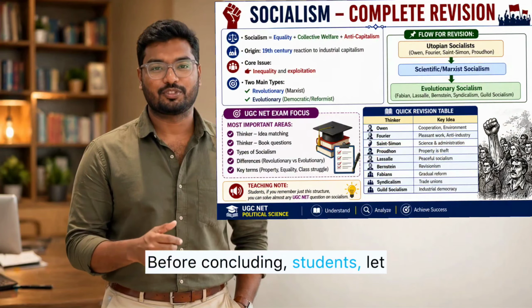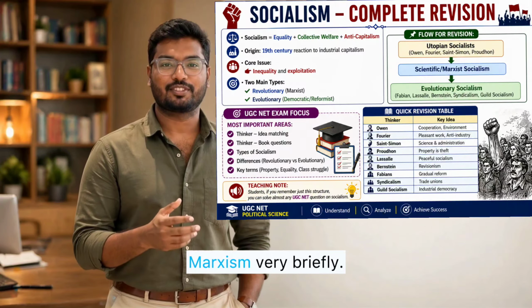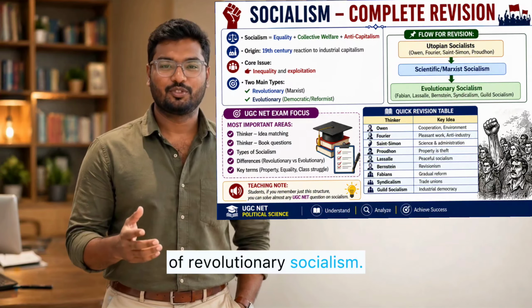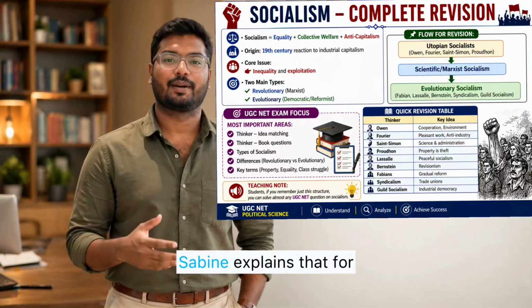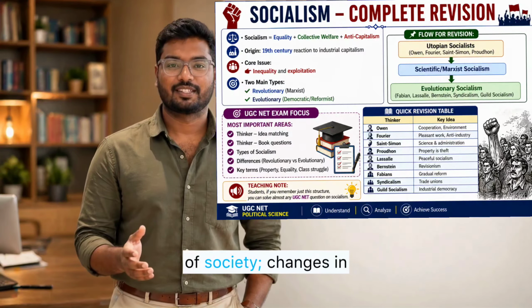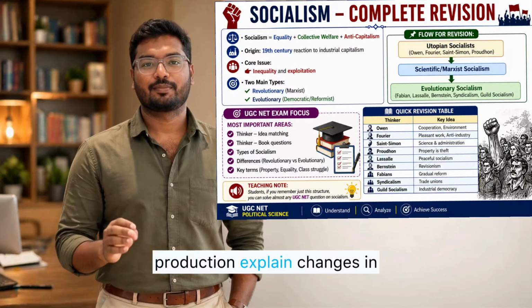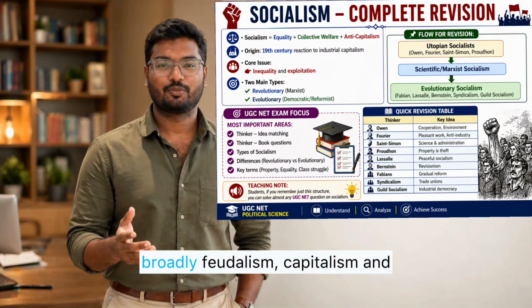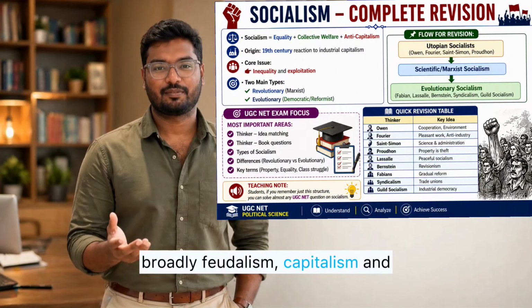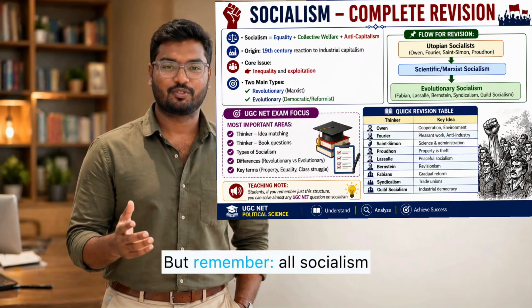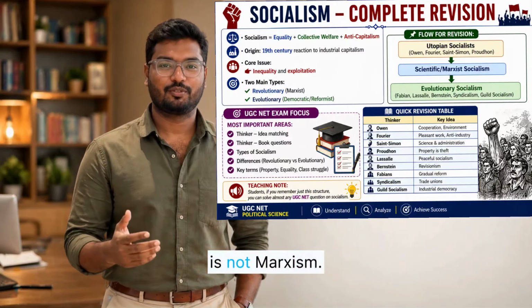Before concluding, students, let us connect socialism with Marxism very briefly. Marxism is a form of revolutionary socialism. Sabine explains that for Marx, the mode of production is the mainspring of society. Changes in production explain changes in politics and culture. Marx's historical sequence is broadly feudalism, capitalism, and socialism, with class struggle as the mechanism of change. But remember, all socialism is not Marxism.